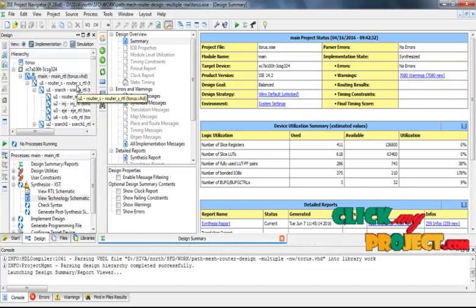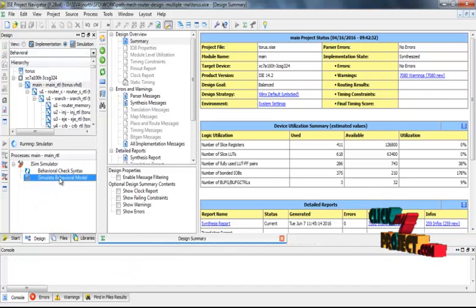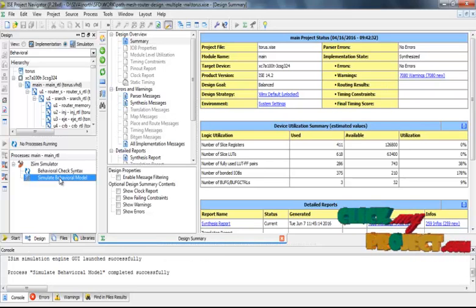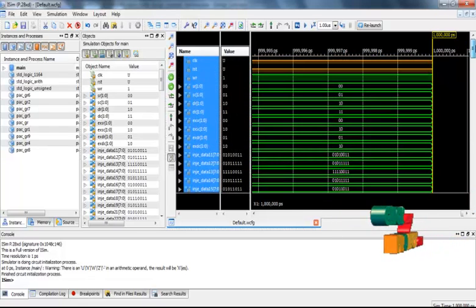Then we go to the simulation based process. In the simulation process, we simulate the overall main RTL architecture design. This architecture represents a logical diagram, and we open the simulate behavior model. If the process completes successfully, then we go to the simulate behavior model section. These are the simulation diagram and the simulation input.